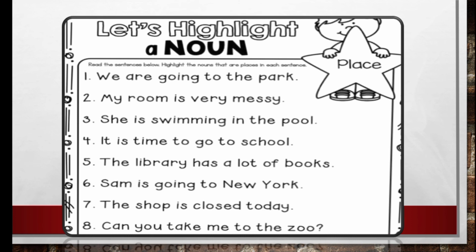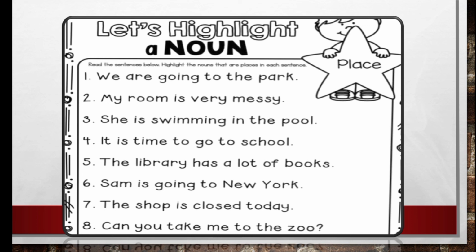The next activity is to highlight the nouns in these sentences. We are going to the park. What is the noun in the sentence? Very good. Park is the noun in the sentence.